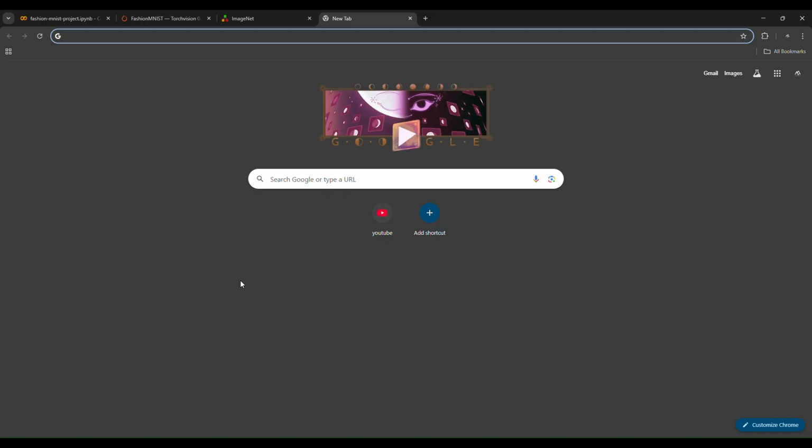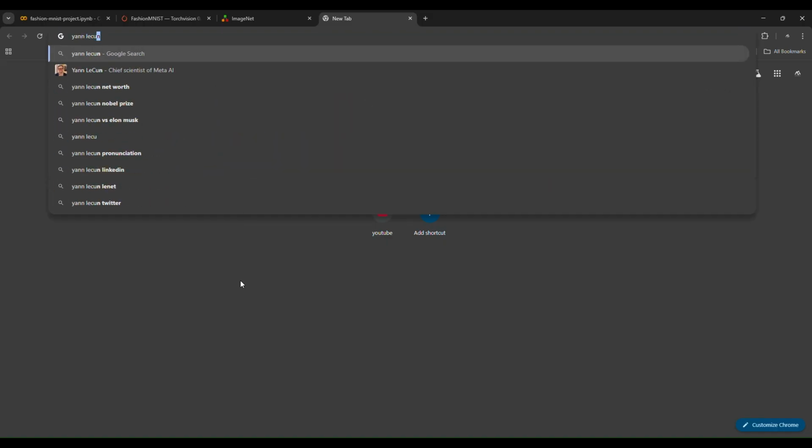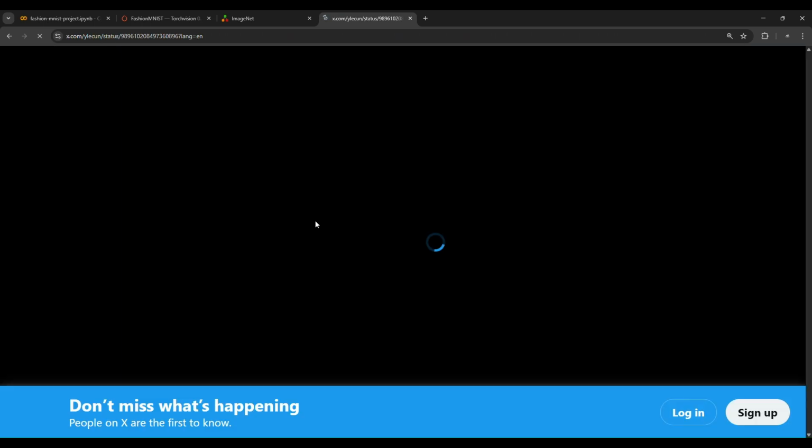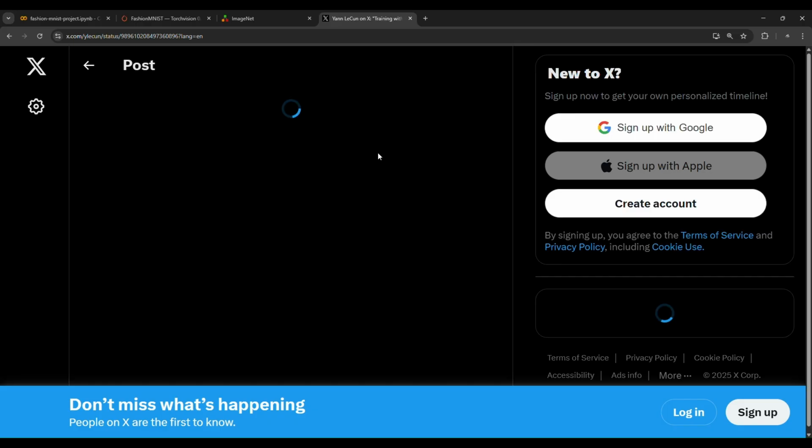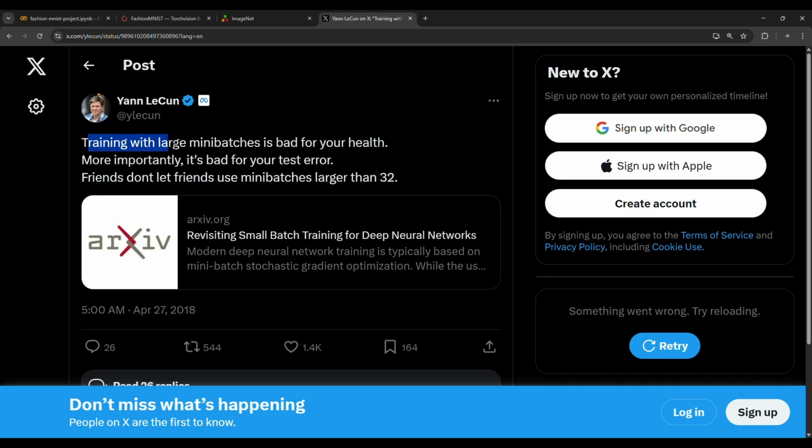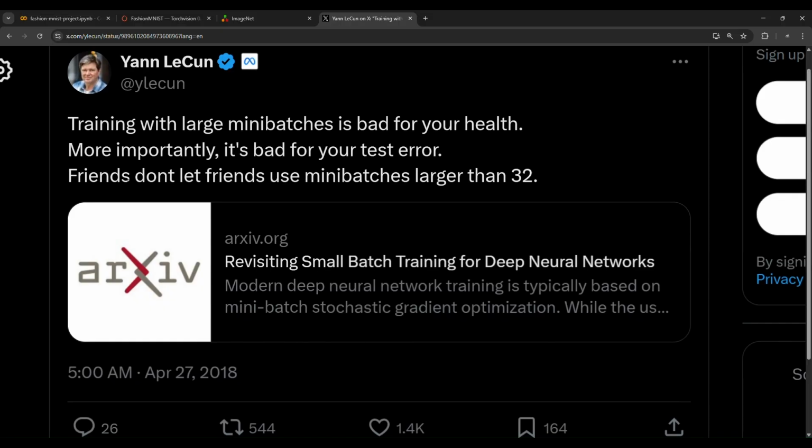As Yann LeCun said, if you search Yann LeCun batch size, he has a great tweet about batch size. If you read it together: training with large mini batches is bad for your health. More importantly, it's bad for your test error. Friends don't let friends use mini batches larger than 32.